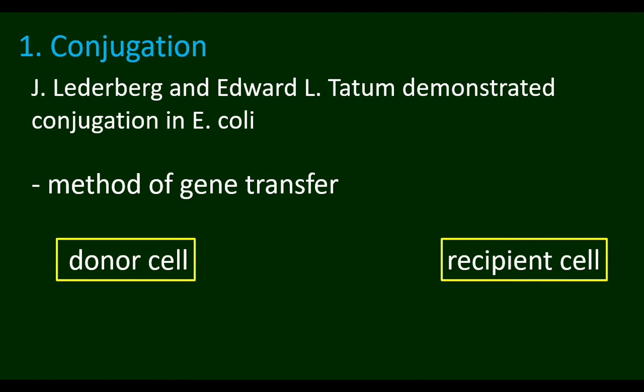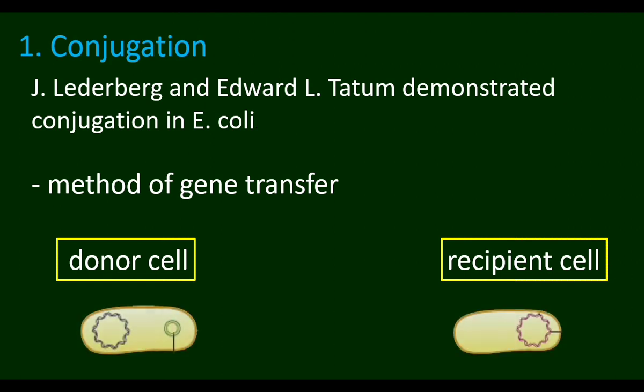Conjugation takes place between two bacterial cells. One is the donor cell, another one is the recipient cell. The donor cell has a plasmid which is absent in the recipient cell. The donor cell is the F plus cell because it has the fertility gene in the plasmid.